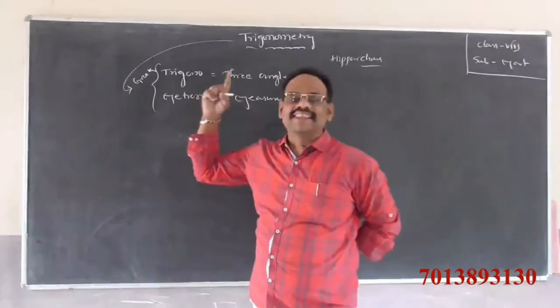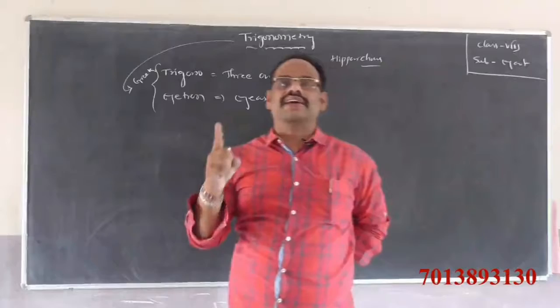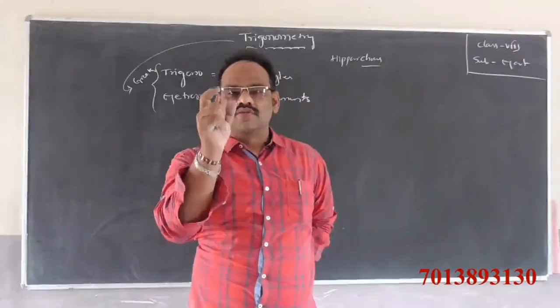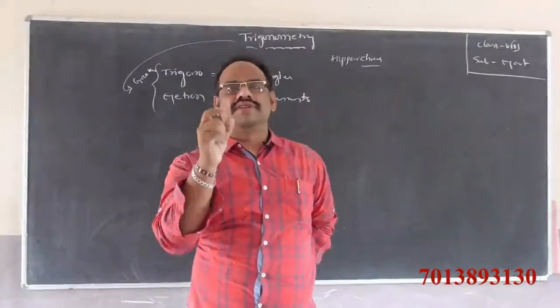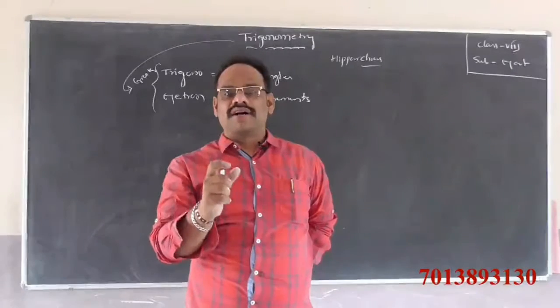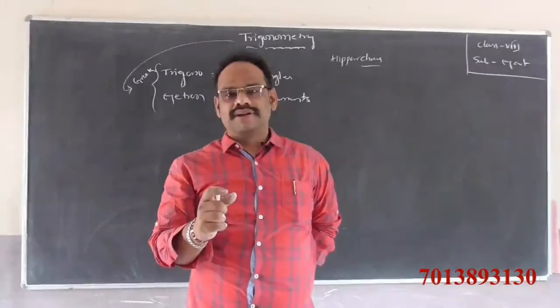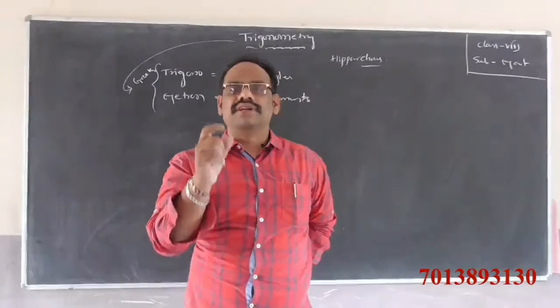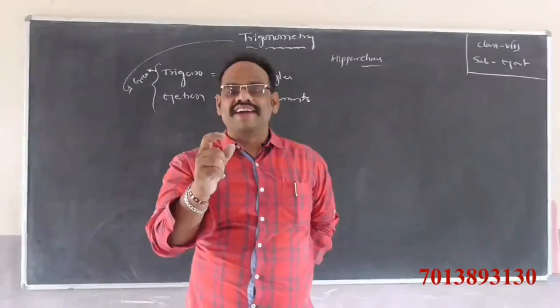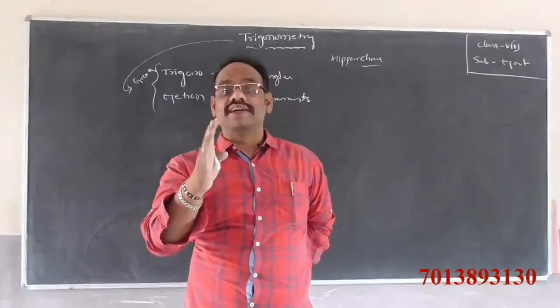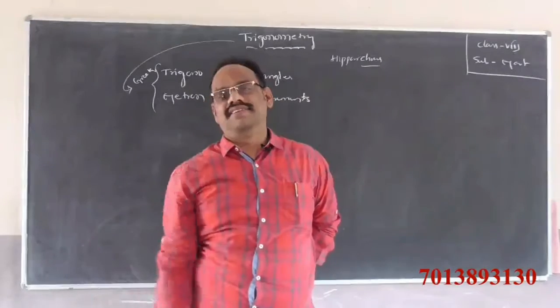The basic task of trigonometry is to find the unknown quantities of the triangles by using given quantities.